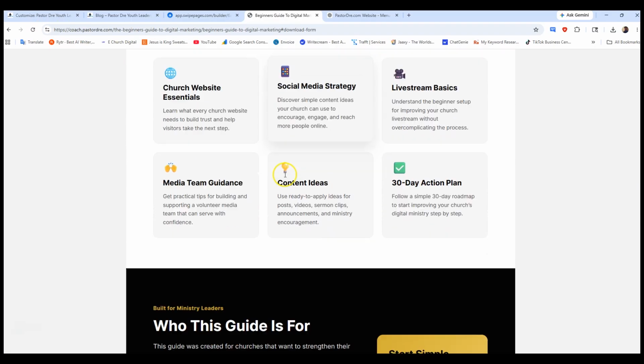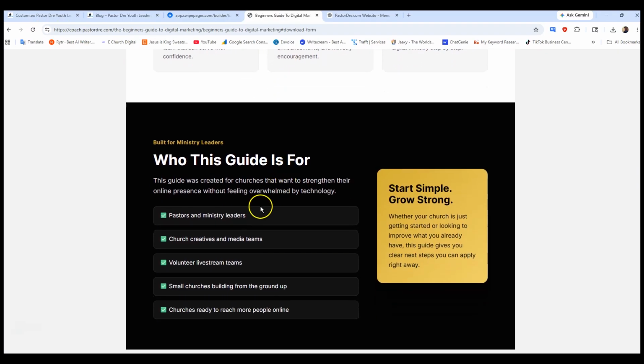Let's see what we got. Who this guide is for: pastors and ministry leaders. Start simple, grow strong. I like it. Church creatives and ministry teams, volunteer live stream teams, small churches building from the ground up, churches ready to reach more people online. Now that is cool. That's cool.